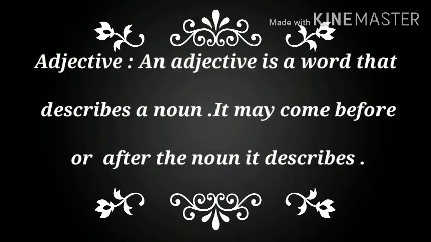The definition of adjective, let's revise it because in the previous chapter we studied about it, so you might be remembering all of that. And the definition is, an adjective is a word that describes a noun. It may come before or after the noun it describes.